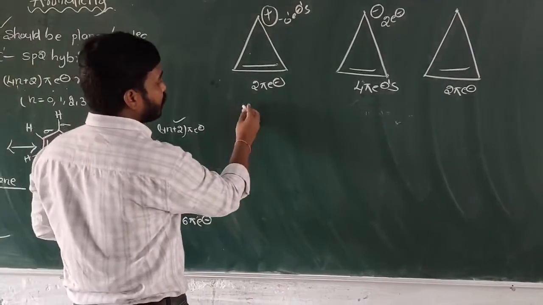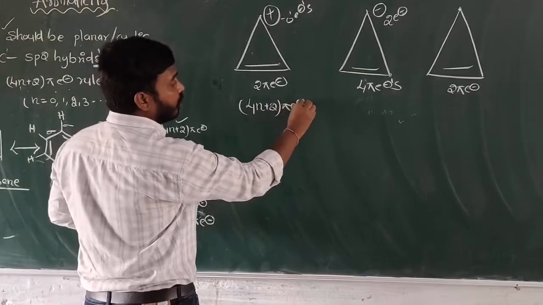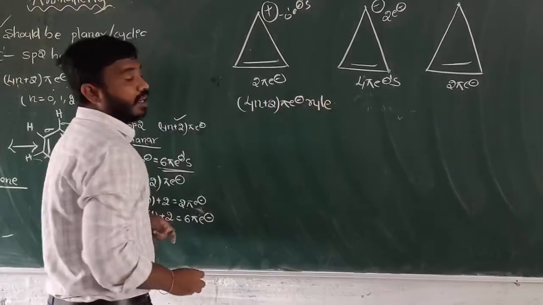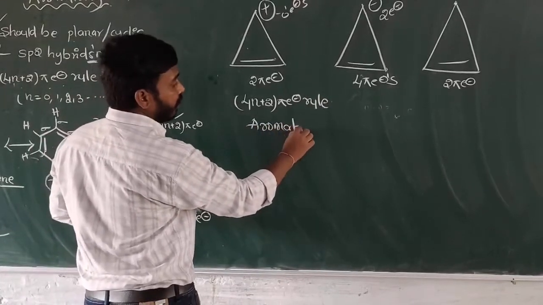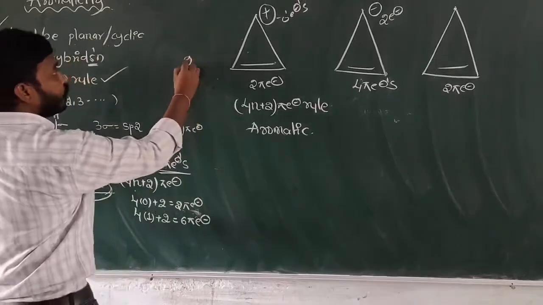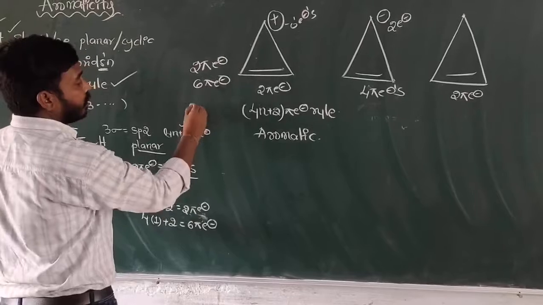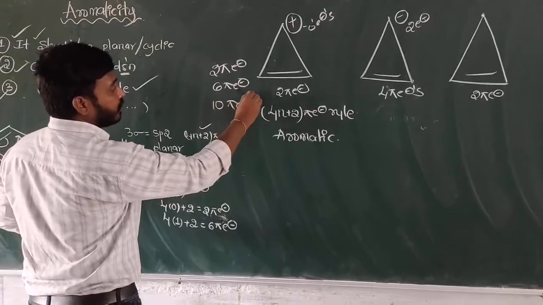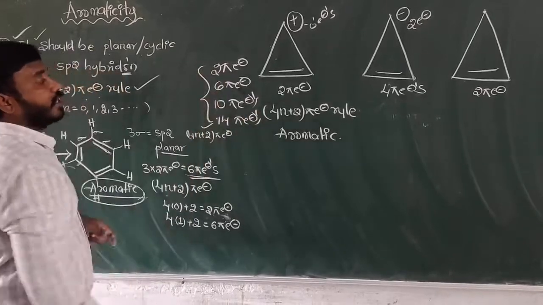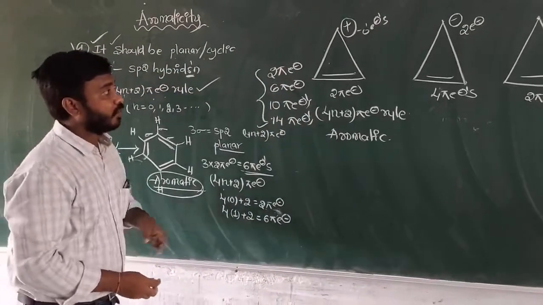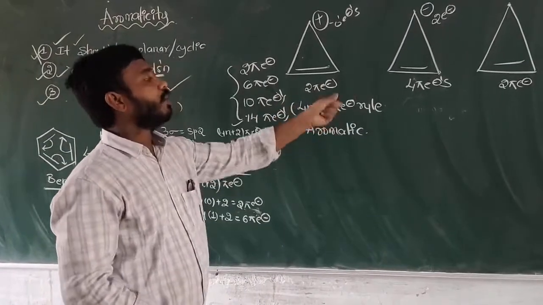And here 2 pi electrons means it follows the 4n plus 2 pi electron rule. That means it is aromatic compound. It is aromatic compound because of 2 pi electrons, and 6 pi electrons, and 10 pi electrons, and 14 pi electrons. These all are aromatic compounds. So it follows 2 pi electrons, which means it follows the 4n plus 2 Hückel rule.